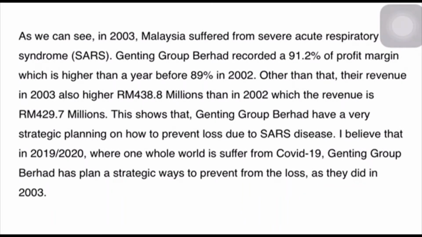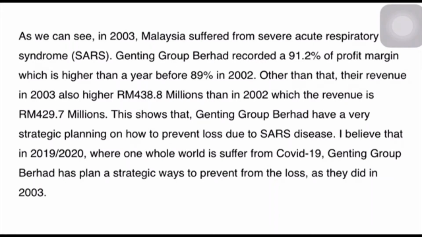We would like to show that there are many good things about Genting Group Berhad that we can invest in. As we can see, in 2003, Malaysia suffered from severe acute respiratory syndrome, which we call SARS. Genting Group Berhad recorded a 91.2% profit margin, which is higher than a year before, 89% in 2002. Other than that, their revenue in 2003 was also higher, which is RM 438.8 million, than in 2002, when the revenue was RM 429.7 million.